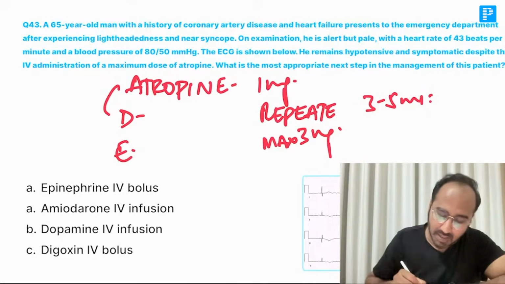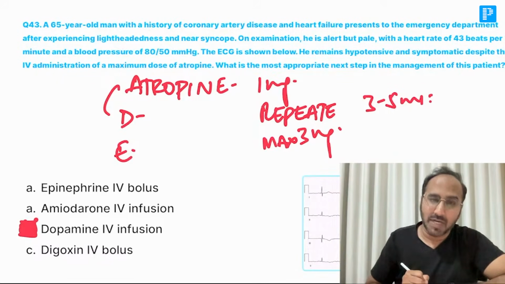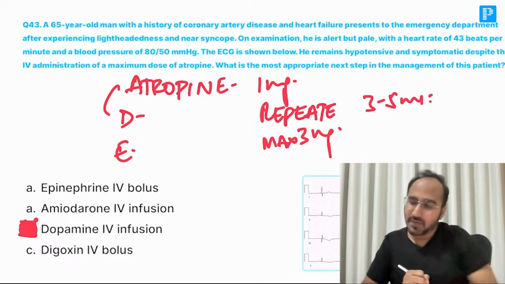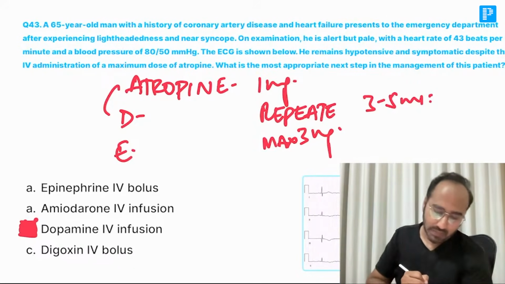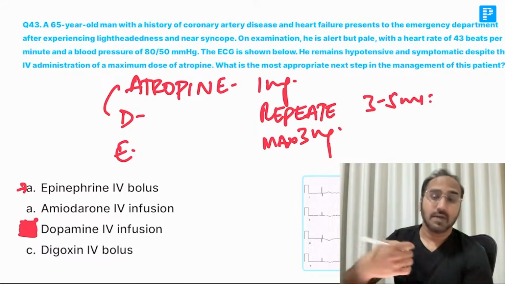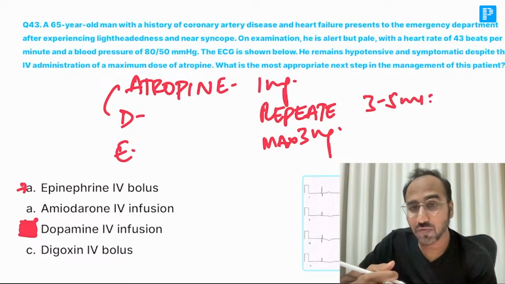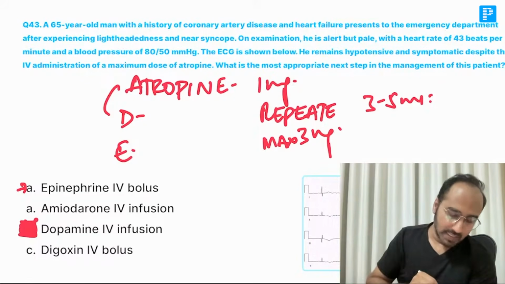D stands for what, guys? If atropine is not working, then you need to go for dopamine IV infusion. If that is also not working, then you have to go for epinephrine. And if these are all not working, then you have to go for transcutaneous pacing also. So that's the answer for this.